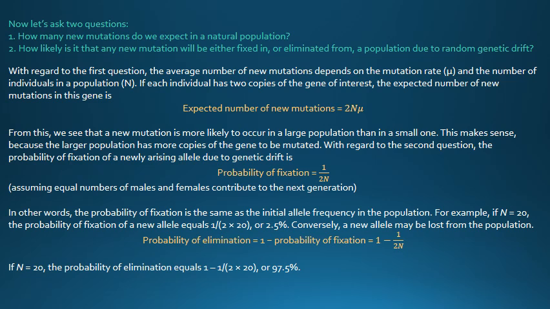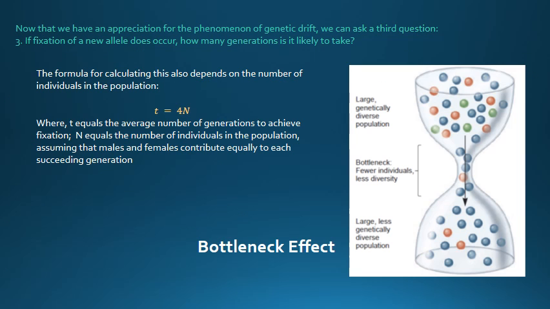Each new mutation, however, has a greater chance of being eliminated from the population due to random genetic drift. On the other hand, when n is small, the probability of a new mutation is also small, but if one occurs, the likelihood of fixation is relatively large.